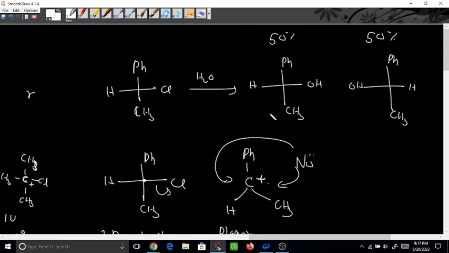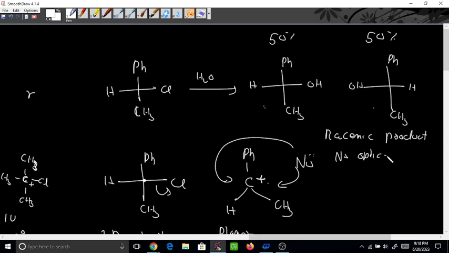Okay, so this one will rotate in the right direction, this is a different molecule. This one rotates in the left direction, so overall that will be cancelled. So SN1 reaction will give racemic product. This you have to remember. So racemic product. R stands for racemic? No. R does not stand for racemic. Okay. Racemic means there is no optical activity.